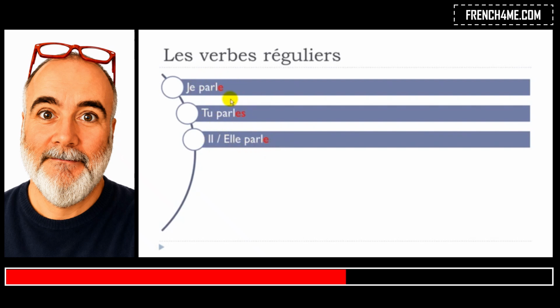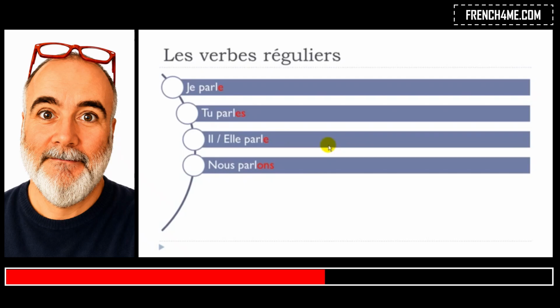So if you really want to only speak and only use orally the language, well, it's quite easy to conjugate these verbs. Je parle, tu parles, il parle, elle parle. Okay, for nous, okay, we'll have, well, let's say the classical ending for nous, and it will be ons. Classical because you will see that with the other groups as well, it's quite common to have this ons for nous, okay? Nous parlons, okay?